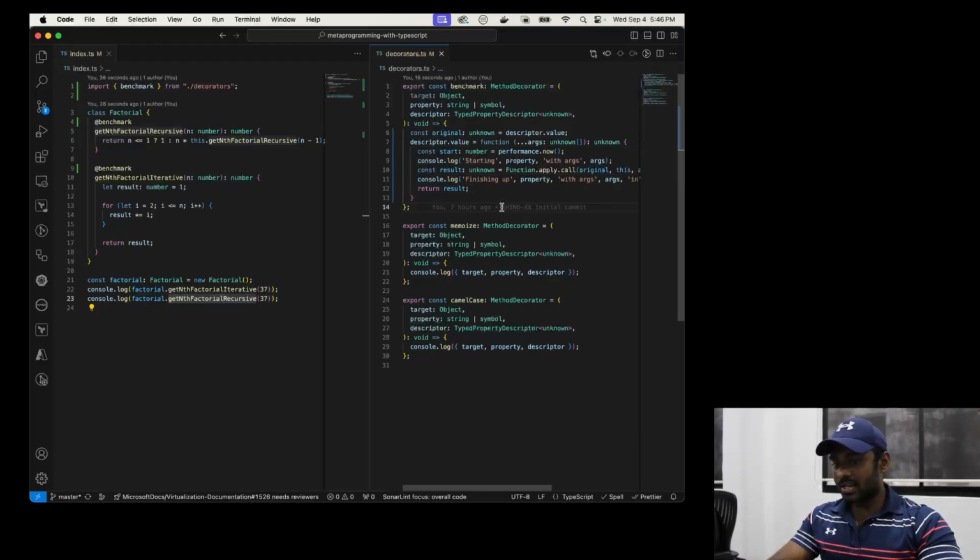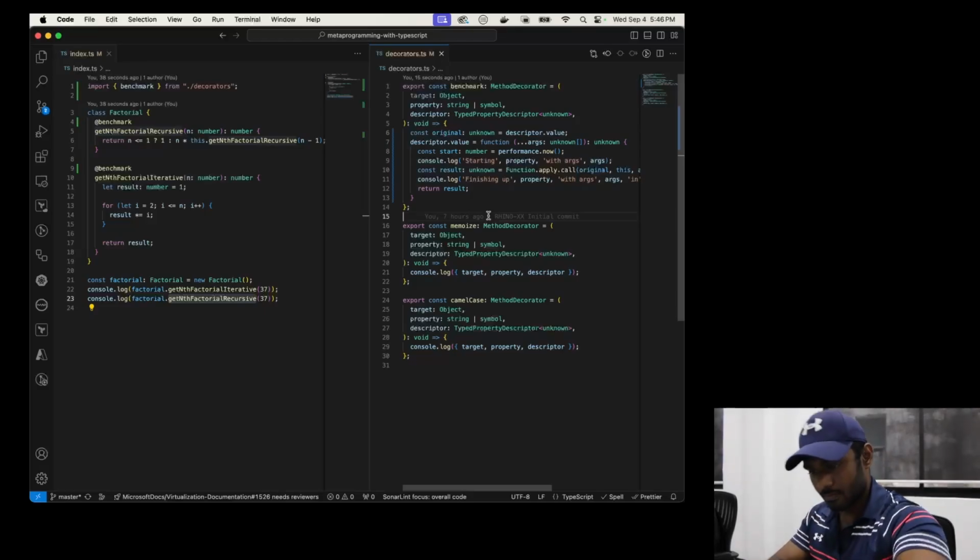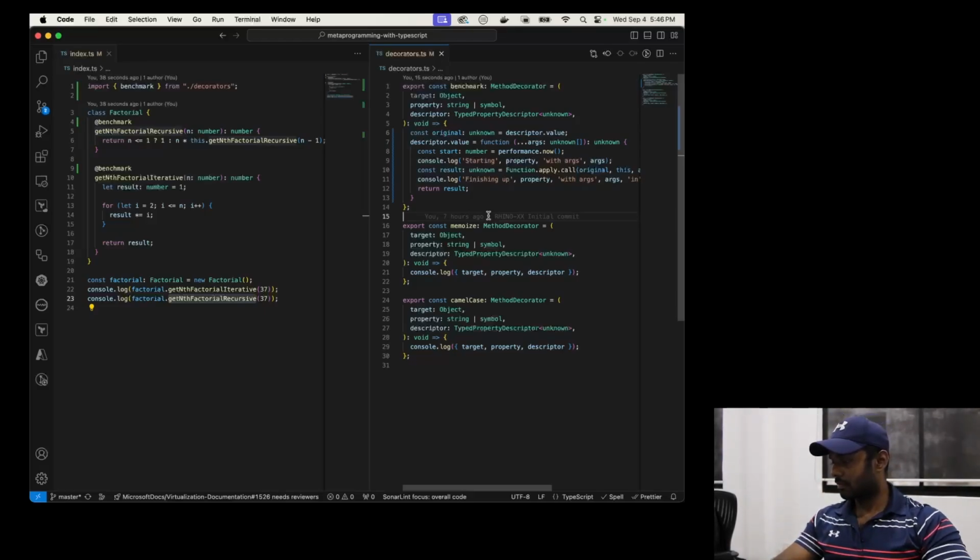So before I move on to the next one, which is memoization, any questions? It doesn't necessarily have to be a question. It can be a comment as to why this might not be beneficial, or where this can be beneficial. All questions are welcome. There are no stupid questions, as they say. Okay, all right, let's move on to the next one.